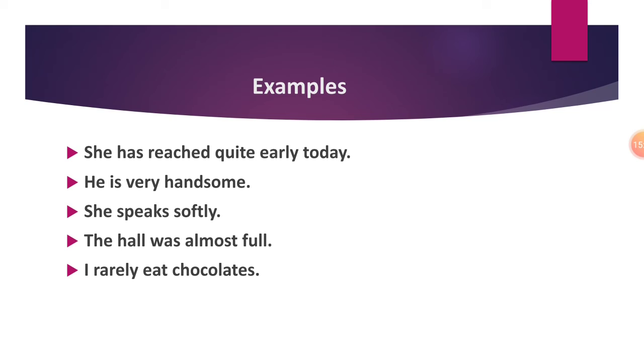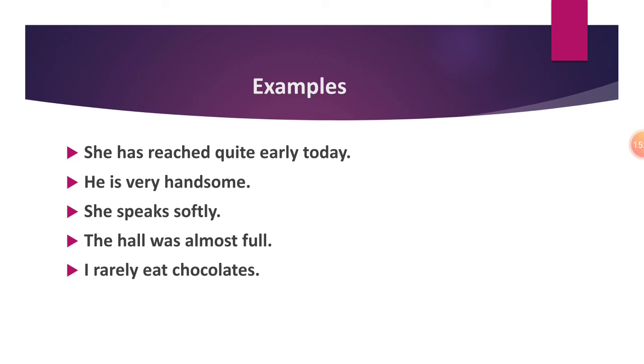Now let us discuss these examples once again. She has reached quite early today. You can see here today and early is an adverb of time, because if I ask you when has she reached, early and today both are answering the question when. Quite means adverb of degree. To what extent has she reached early? He is very handsome. Handsome is an adjective. Very is modifying the adjective handsome. How much is he handsome? To what extent is he handsome?